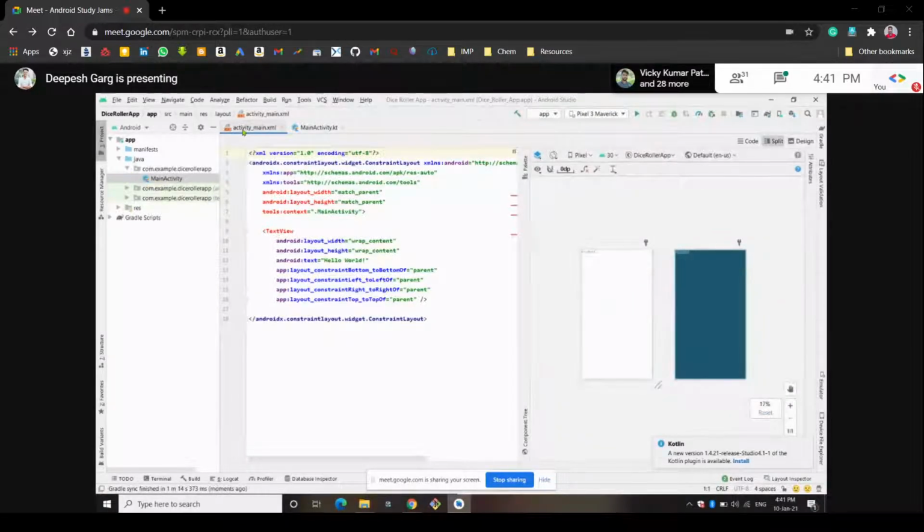You can find this activity_main.xml file in app, then we can go to the res folder, then the layout folder, and here you can find the activity_main.xml file. We can find the MainActivity.kt file in java, in com.example.dicerollerapp, and then this MainActivity file.